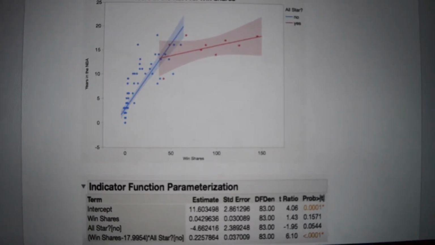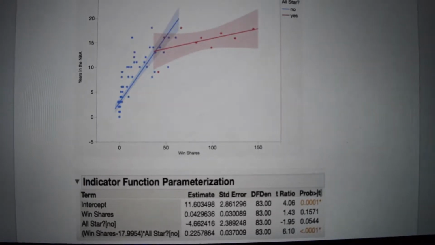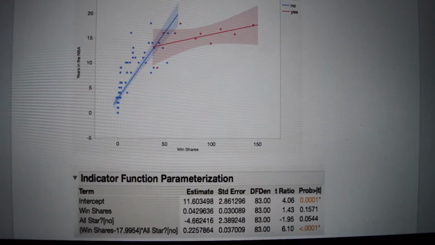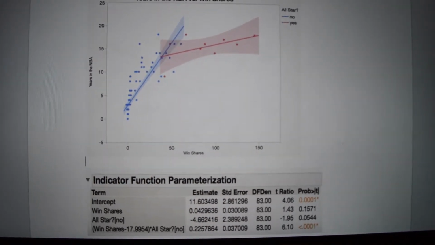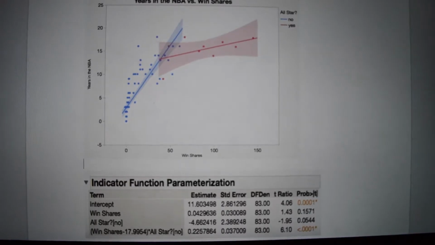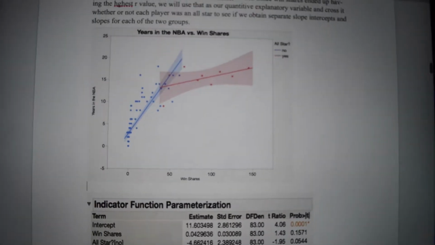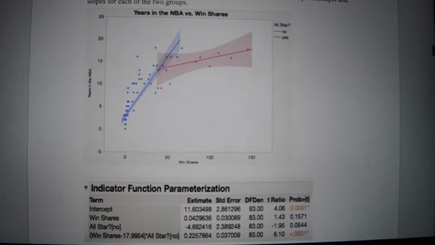On average, all-star players played 4 to 5 more seasons than their non-all-star counterparts after adjusting for win shares and our interaction term. From this, we derived 2 separate equations. For all-stars, we derived years in the NBA hat is equal to 11.6 plus 0.04296636 times win shares.